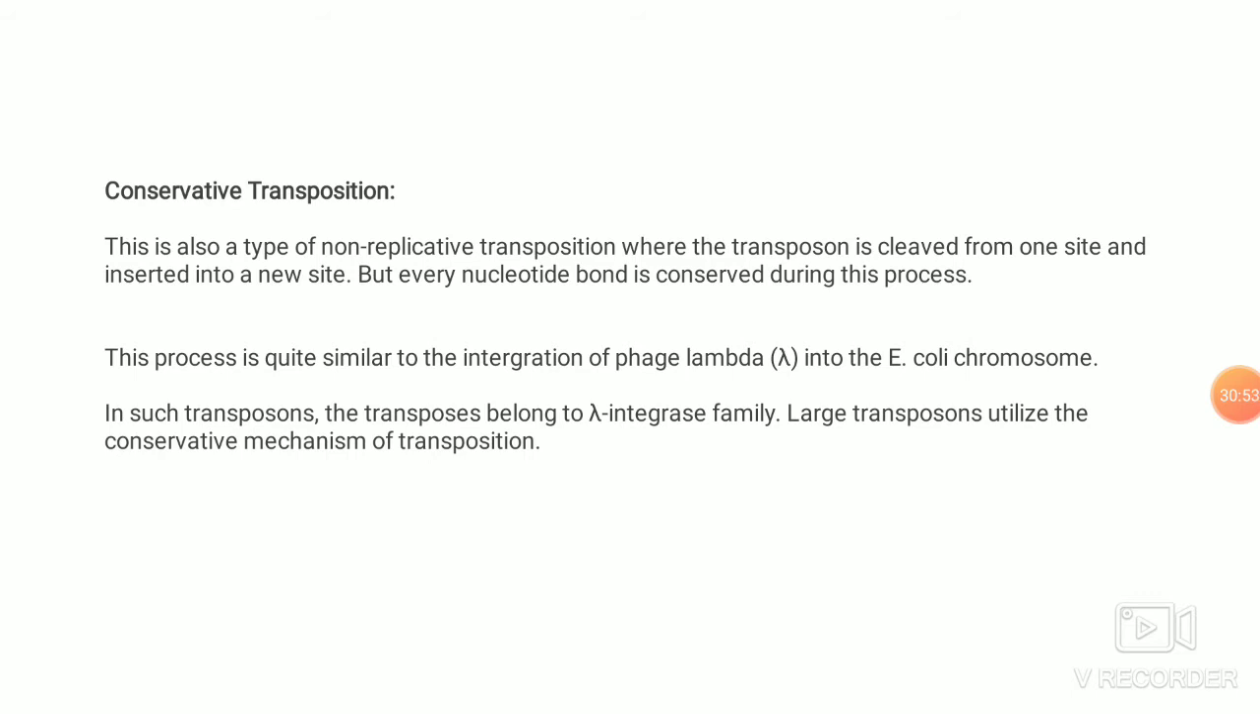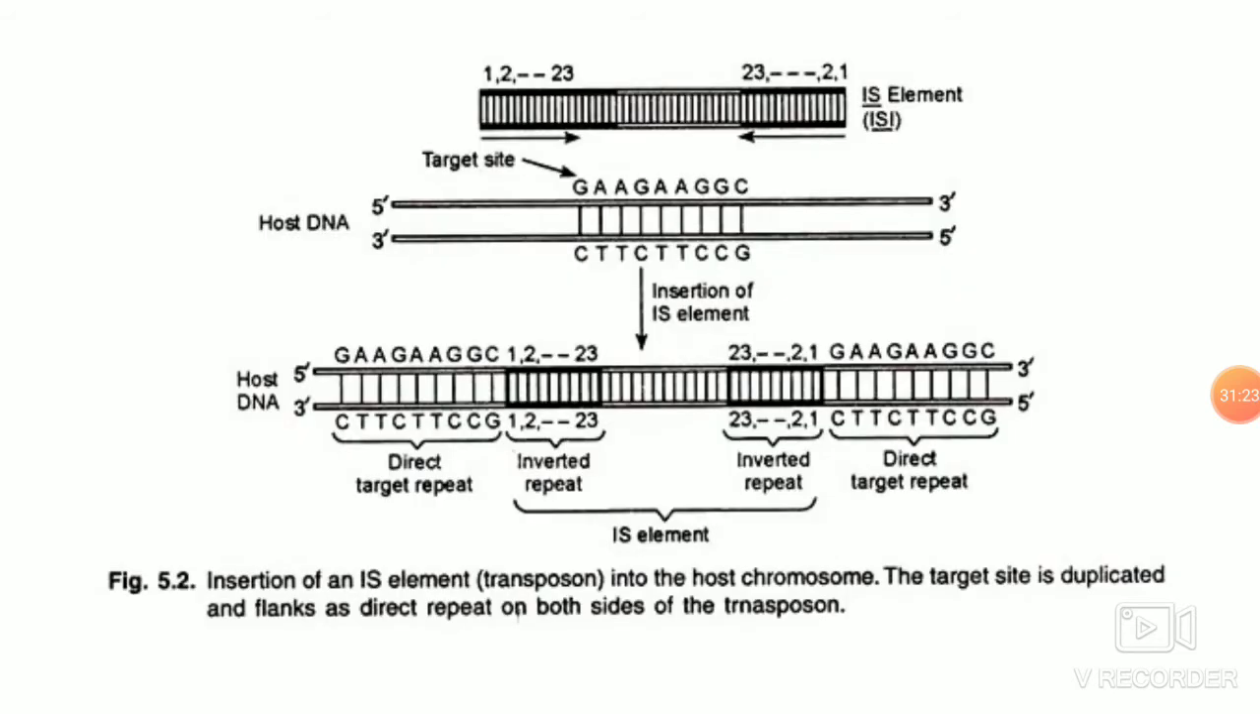Conservatively, it is also a cut and paste mechanism, but the sequence where this transposition happens is very conserved, so it is called conserved transposition. This case of conserved transposition is quite similar to the integration of phage lambda into the E. coli chromosome. In such transposons, the transposase belongs to the lambda integrase family, where large transposons utilize the conservative mechanism of transposition. So, for example, this insertion sequence 1 is around 768 base pairs.